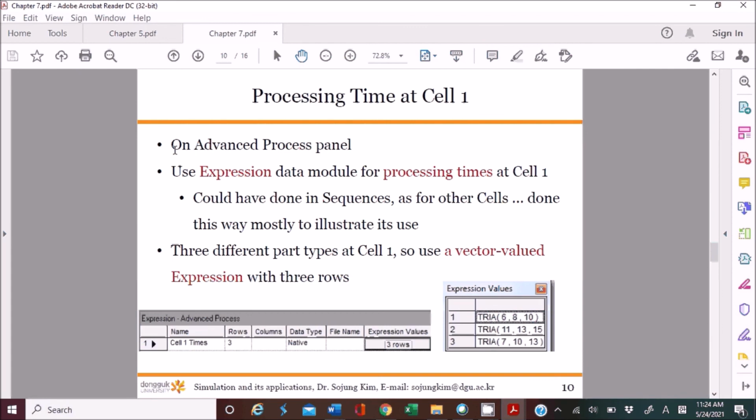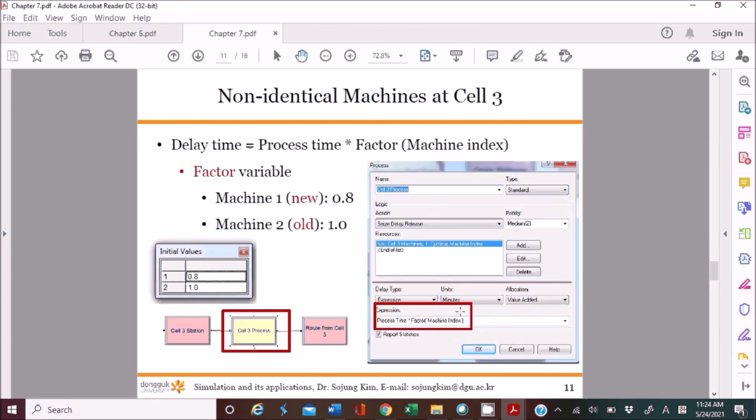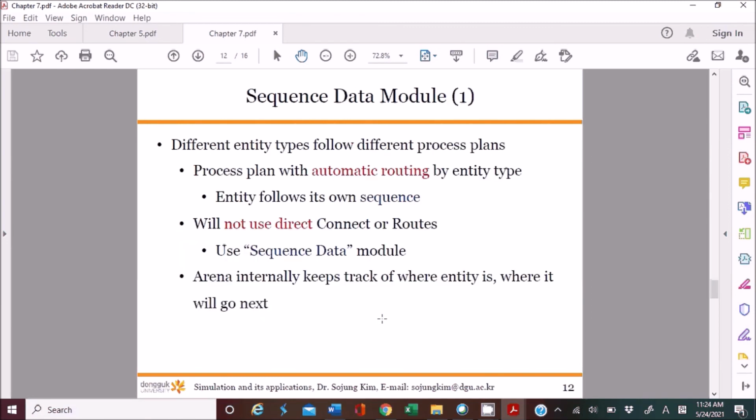And also we use an expression array in this module. Another thing is that since cell 3 has 2 different machines, an old one and a new one, we use variables, right? Remember this. And in the process module, we actually use this expression, right? Hopefully you remember this.